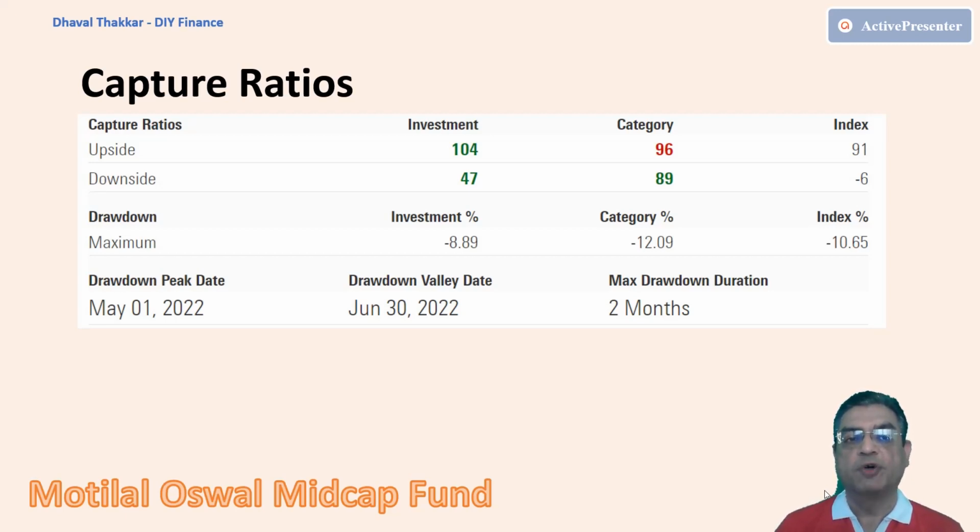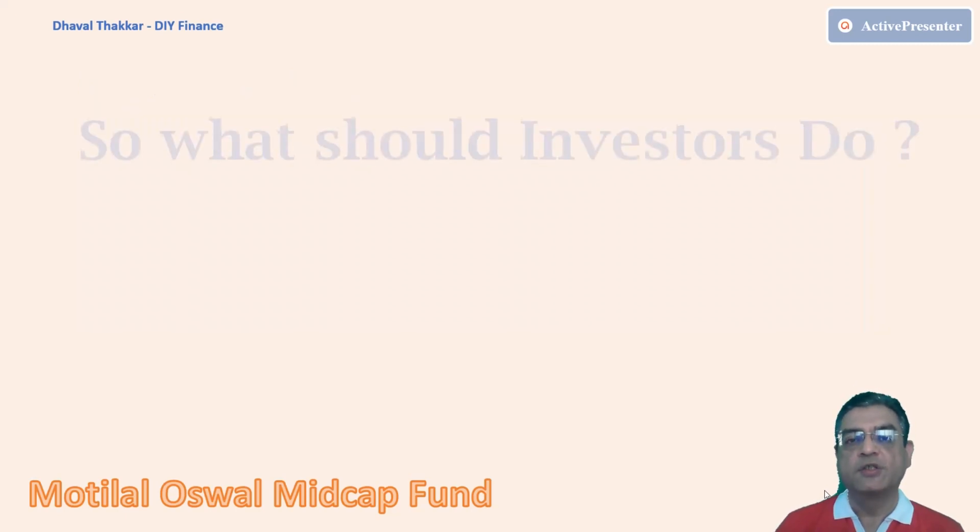Here, the value is 47, which indicates that the fund declined 47% as compared to the index during the fall period. Here, lower the value is better. The upside ratio is good, while the downside ratio is still better. And it has been generally observed that over a long period, funds having good ratios have a potential to generate excellent performance. So now coming to the conclusion, what investors should do.